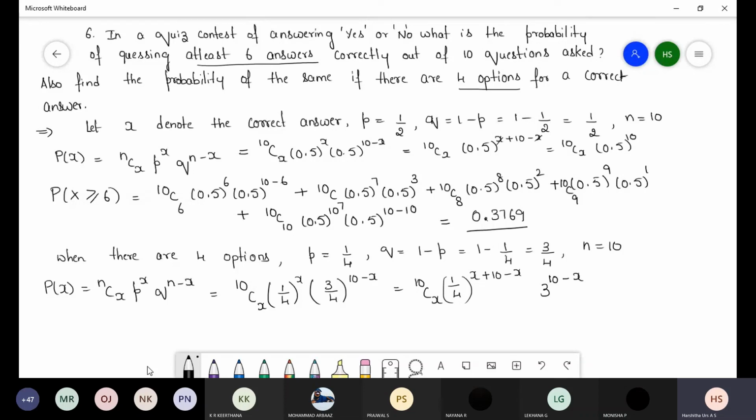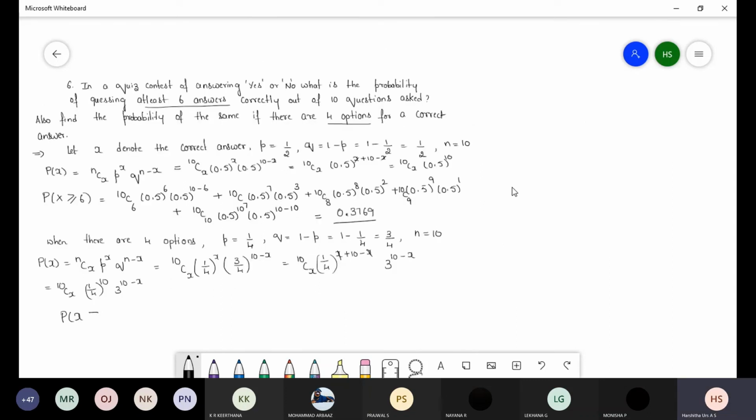So x will get cancelled. So 10Cx, 1 by 4 whole power 10, 3 power 10 minus x. This is the simplification.